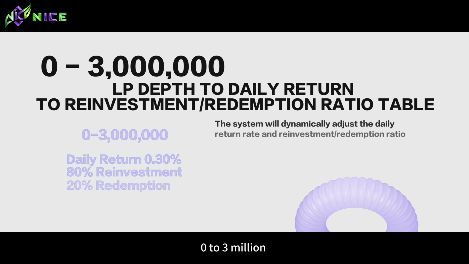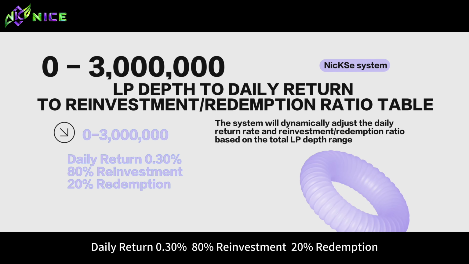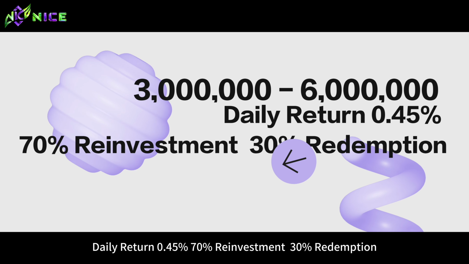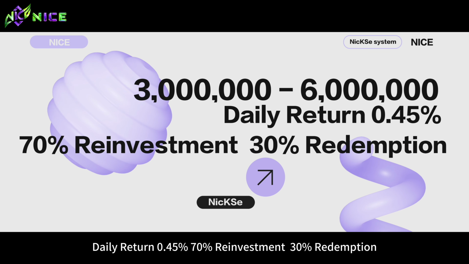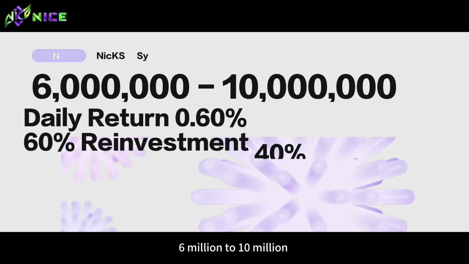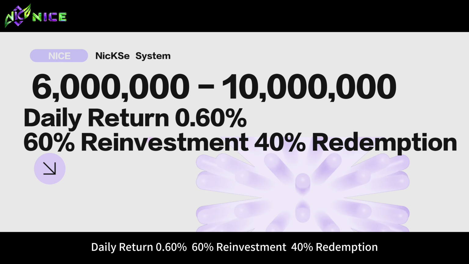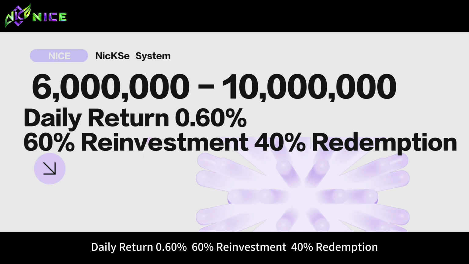0 to 3 million, daily return 0.3%, 80% reinvestment, 20% redemption. 3 million to 6 million, daily return 0.45%, 70% reinvestment, 30% redemption. 6 million to 10 million, daily return 0.6%, 60% reinvestment, 40% redemption.